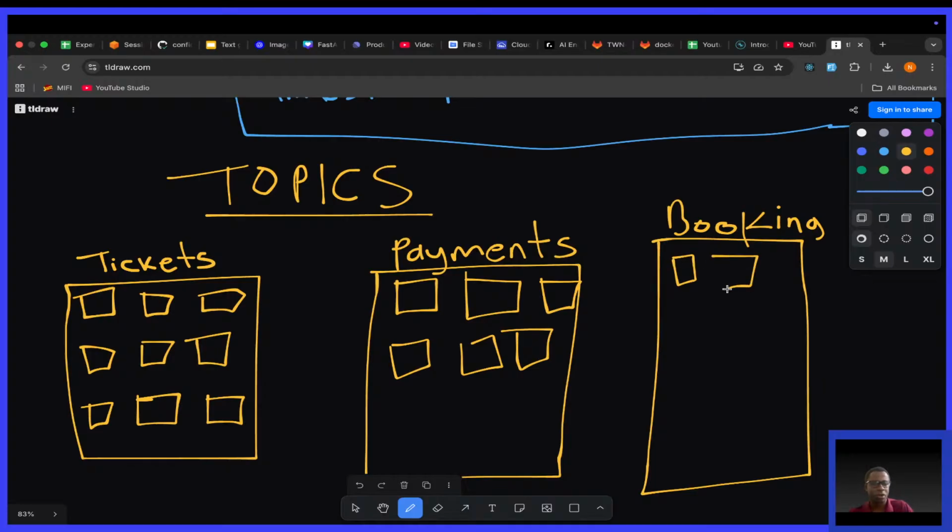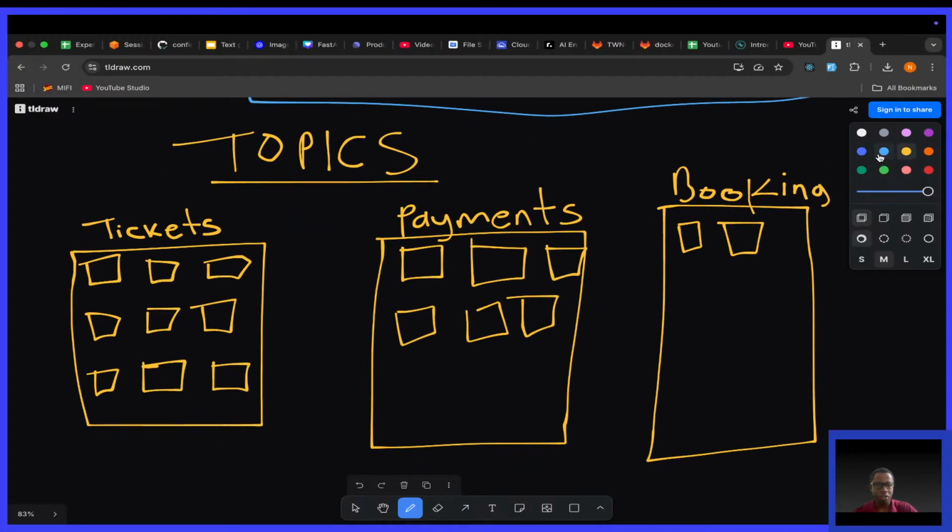So that is how Kafka organizes its things. Now, to understand certain things a little further, I want to talk about a few characteristics of topics. A topic is append only. You can only add to the end of a log, not to the beginning.